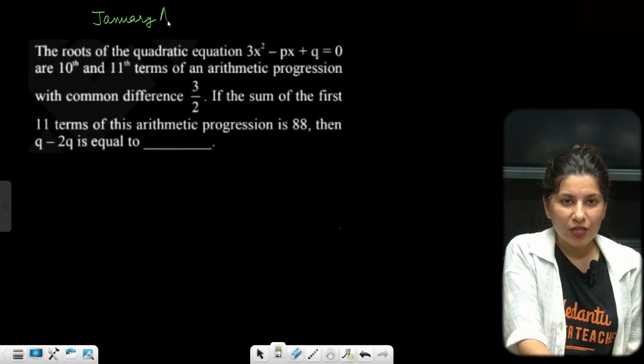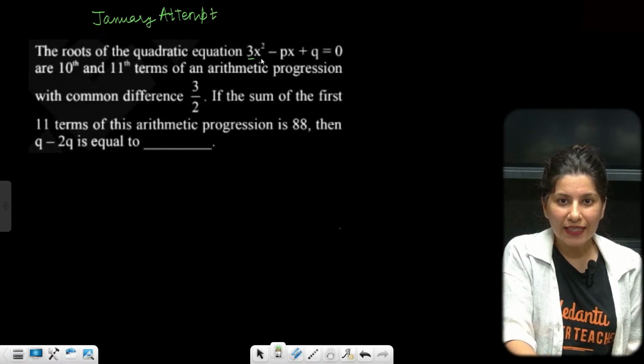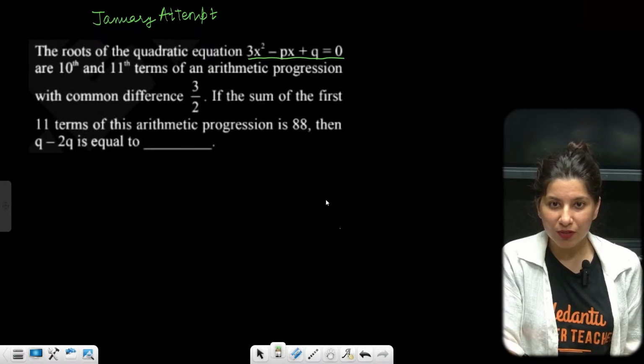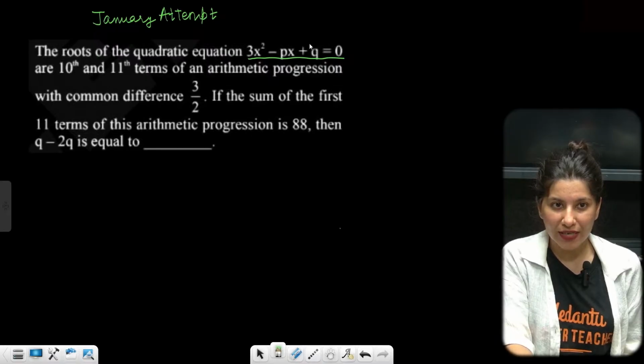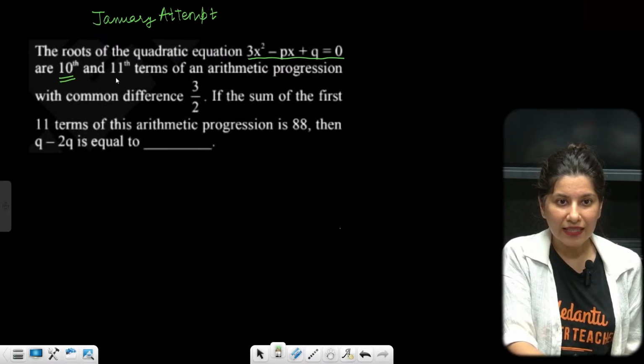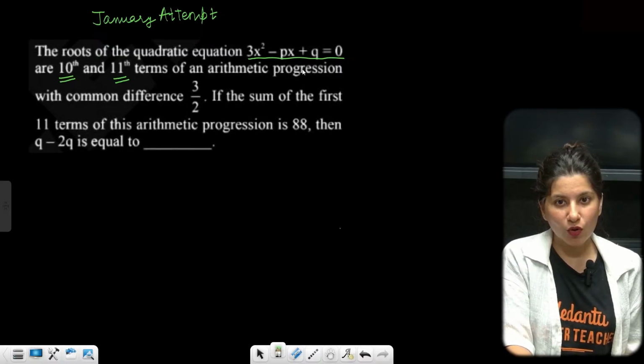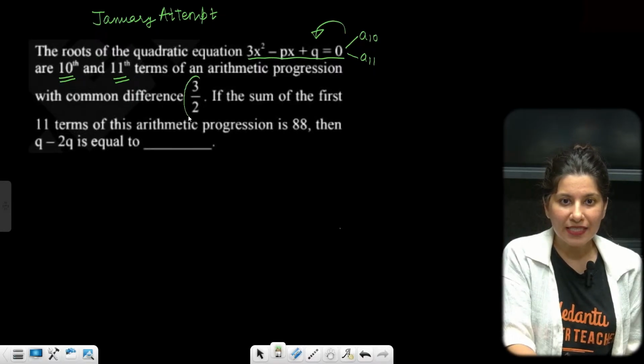January attempt, PYQ. The roots of the quadratic equation 3x square minus px plus q equals 0 are the 10th and 11th terms of an arithmetic progression, so let me mark A10 and A11 as the roots of this quadratic equation, with common difference 3 by 2.